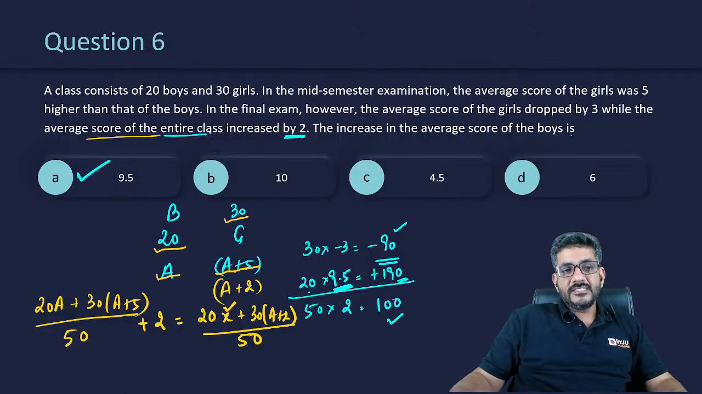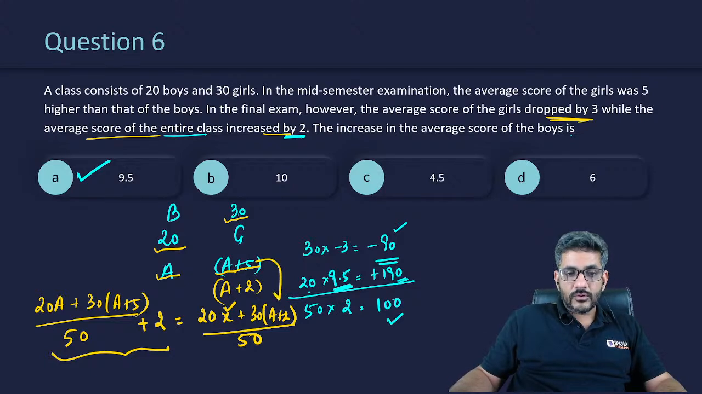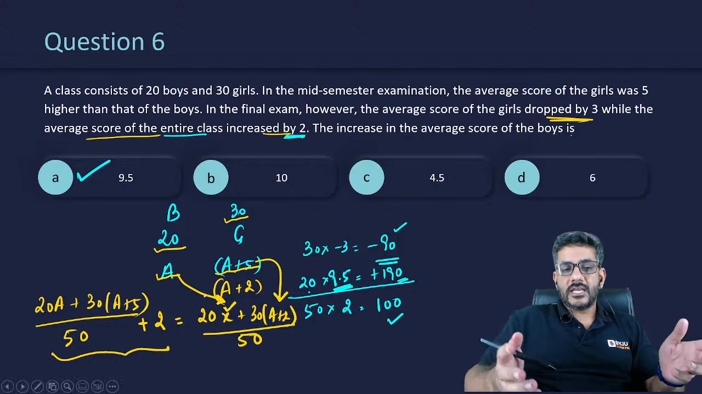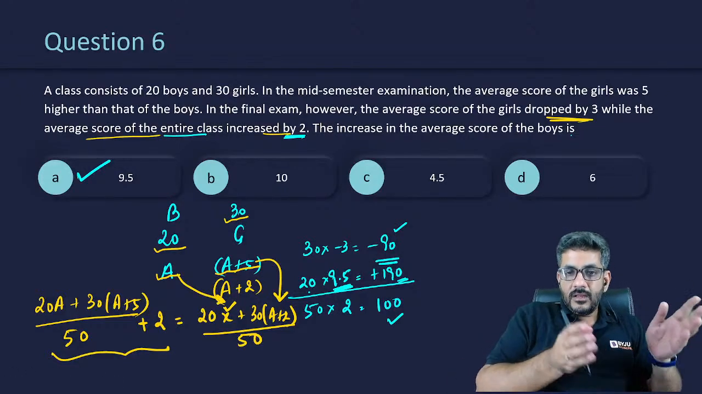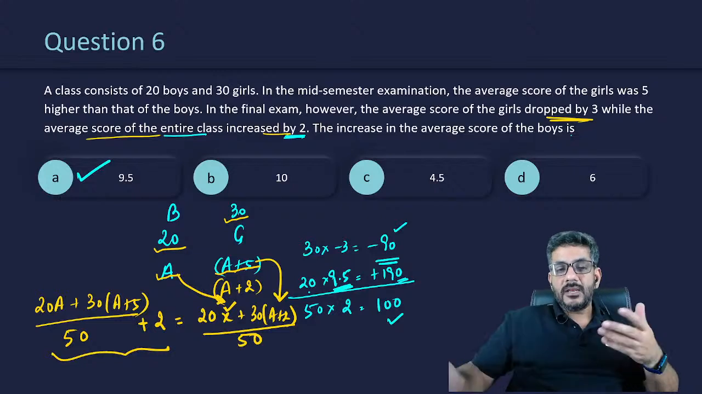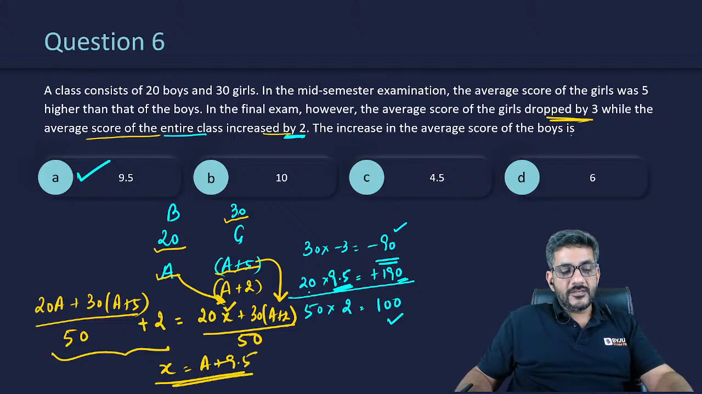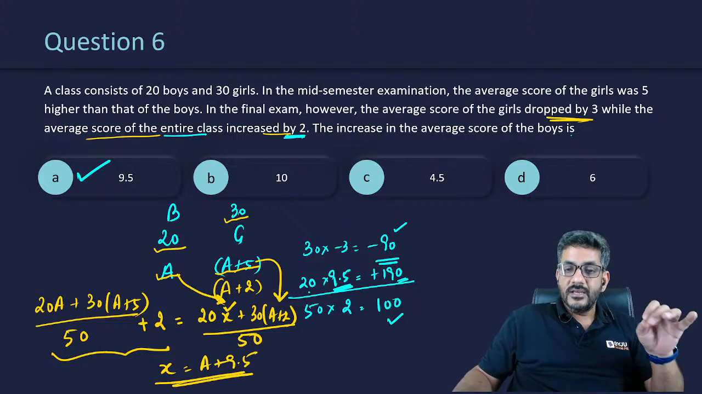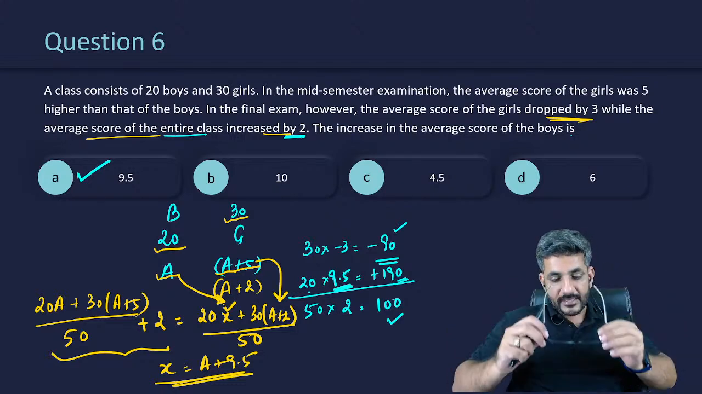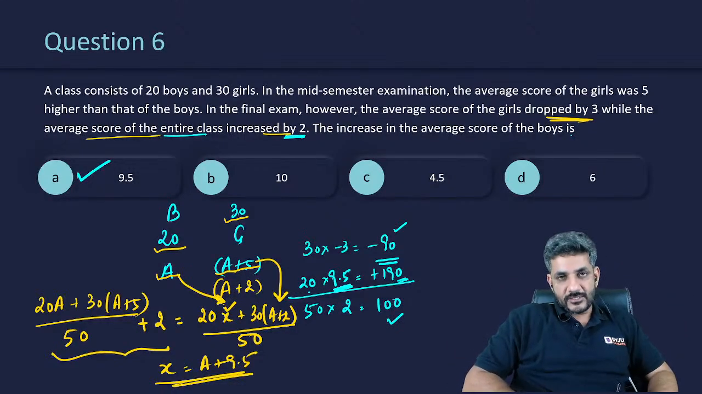He says that average increased by 2. So this average has increased by 2. When? When the average score of the girls dropped by 3. तो girls का average 3 से drop हो गया तो A plus 2 हो गया. और boys के average में क्या change है ये बताना है. So the boys average, let us say it has become X. अगर ये x है तो a के मुकाबले how more or less it is. Once you solve it, definitely you will get x is equal to a plus 9.5, and which will tell you that the boys average has increased by 9.5. So by that method, probably you could have answered this question.